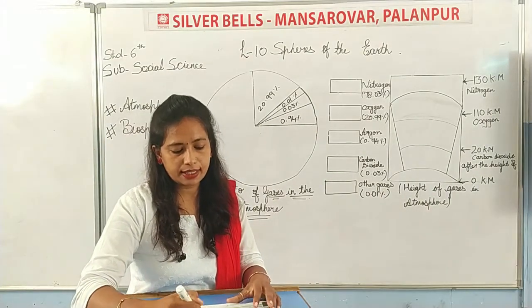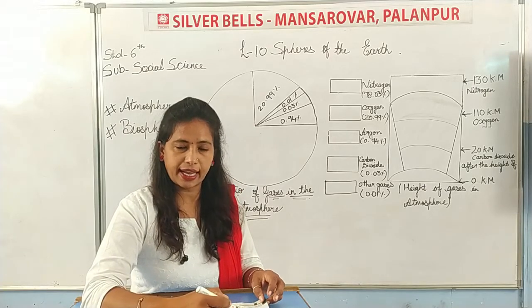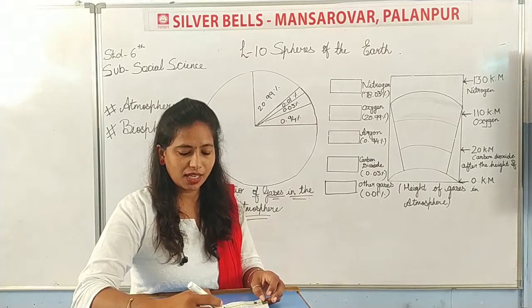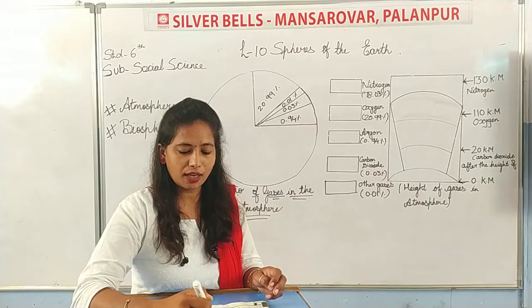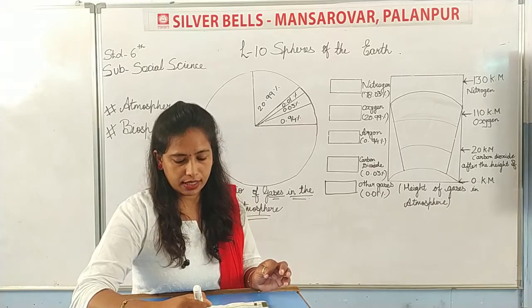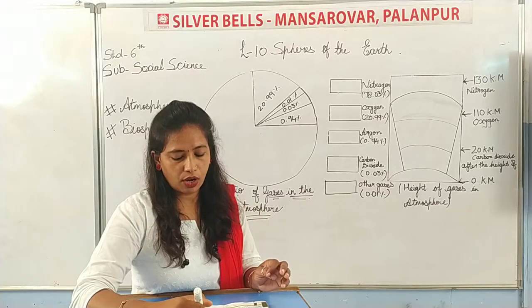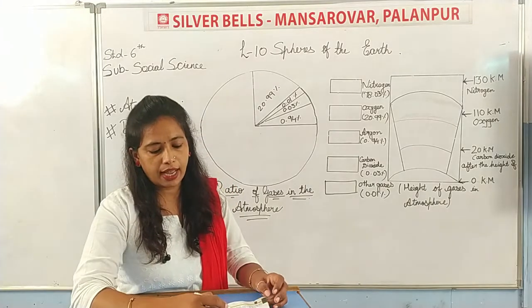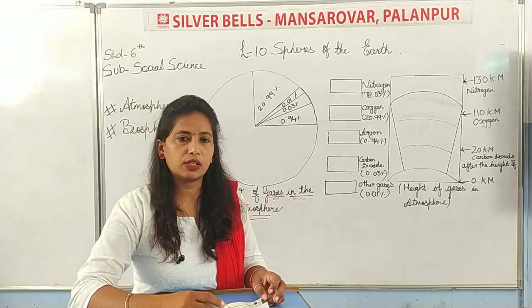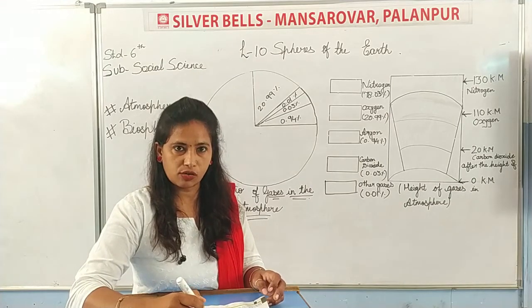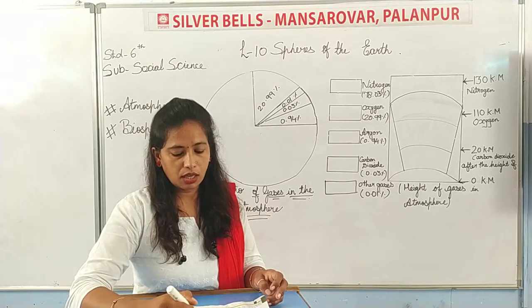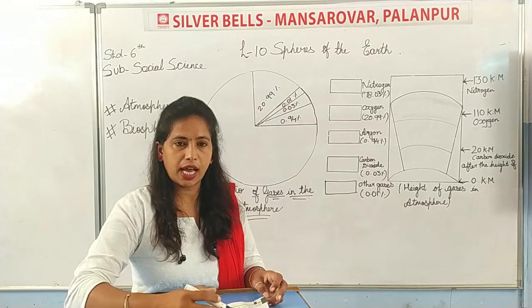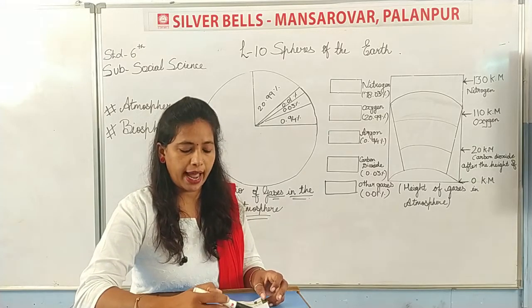Atmosphere comprises of solid, liquid, and gaseous matters. Major gases in the atmosphere are nitrogen, oxygen, argon, carbon dioxide, and ozone, etc. So in the atmosphere, which are the major gases? Nitrogen, oxygen, argon, carbon dioxide, and ozone, etc.